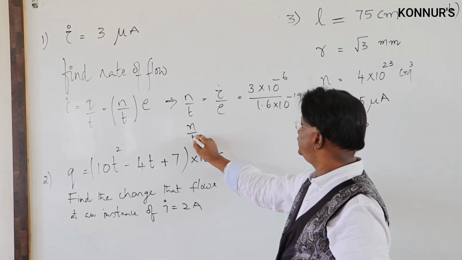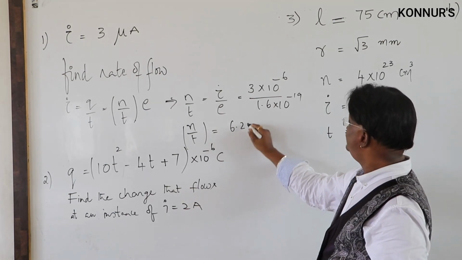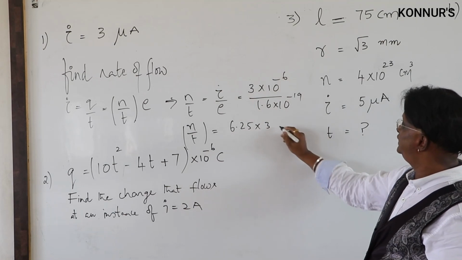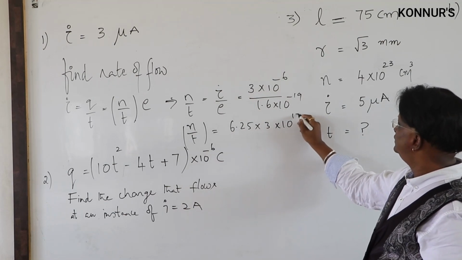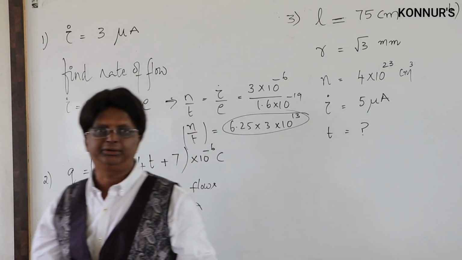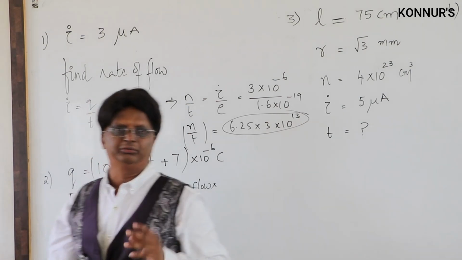Now you got this N by T value. N by T value is 6.25 times 3, and the multiples of minus 19 with this one, so it will be 10 raised to 13. This will be the number. Simplification, multiplication, divisions, please do it on your own.